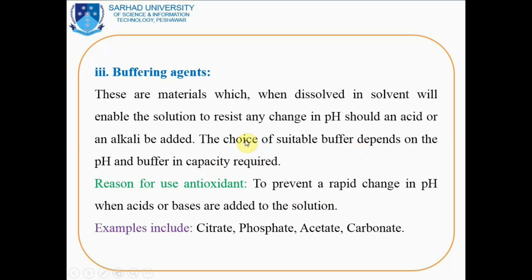Why we use buffering agent? As I have told you, it resists change in pH. It means that rapid change in pH will be prevented by using buffering agent. When acid or base are added to the solution, then the change in pH will be prevented. For example, citrates, phosphate, acetate, bicarbonate. These are examples of buffering agents used in the pharmaceutical emulsion.